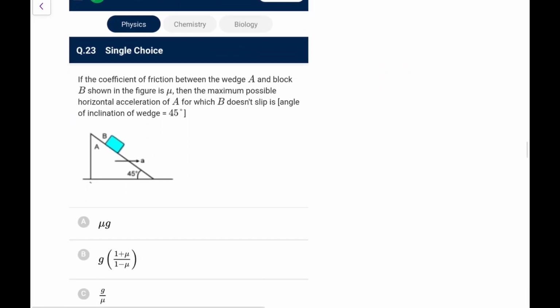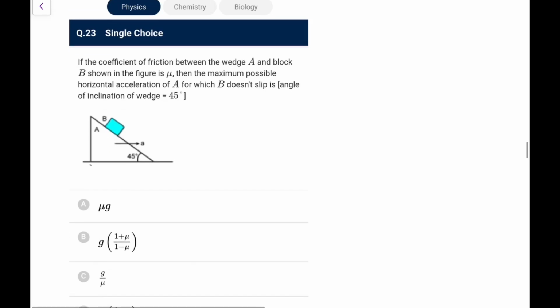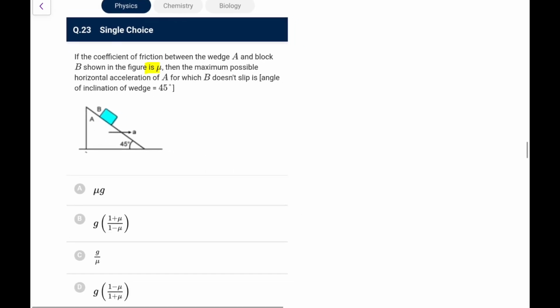Next, if the coefficient of friction between the wedge and the block B is mu, then what is the maximum possible horizontal acceleration of A for which B doesn't slip. B doesn't slip means it goes with A, so in the frame of the wedge I'll have to apply a pseudo force m a naught, and this is mg. So to keep it balanced, the maximum possible means it will have a tendency to go up, so friction would be acting downwards. Then in the limiting case, it would be Fs max and this would be n.